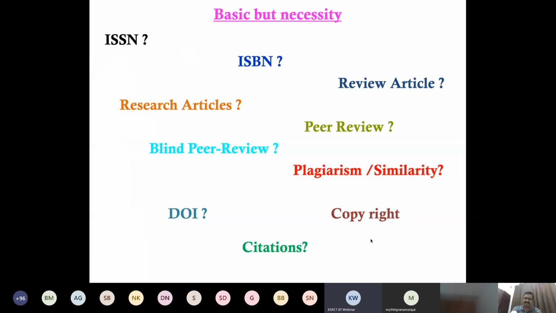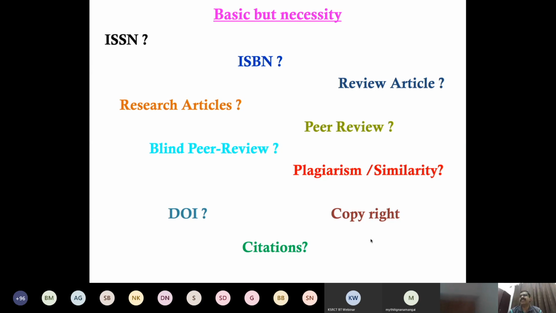Here I have given some abbreviations, which are very necessary. Many of you know about the ISSN, but many students and research scholars don't know what is behind it. What is the expansion of ISSN? What is the difference between ISSN and ISBN? First, we will see ISSN, ISBN, review article, research article, peer review, blind peer review, plagiarism or similarity, copyright, DOI, and citation.